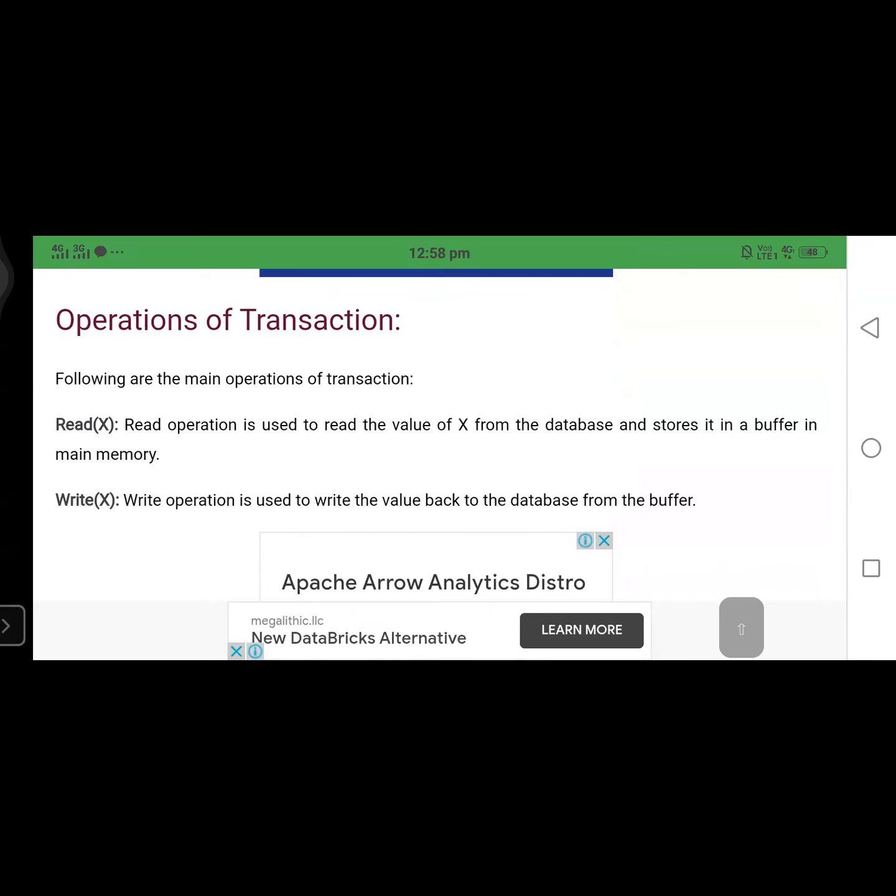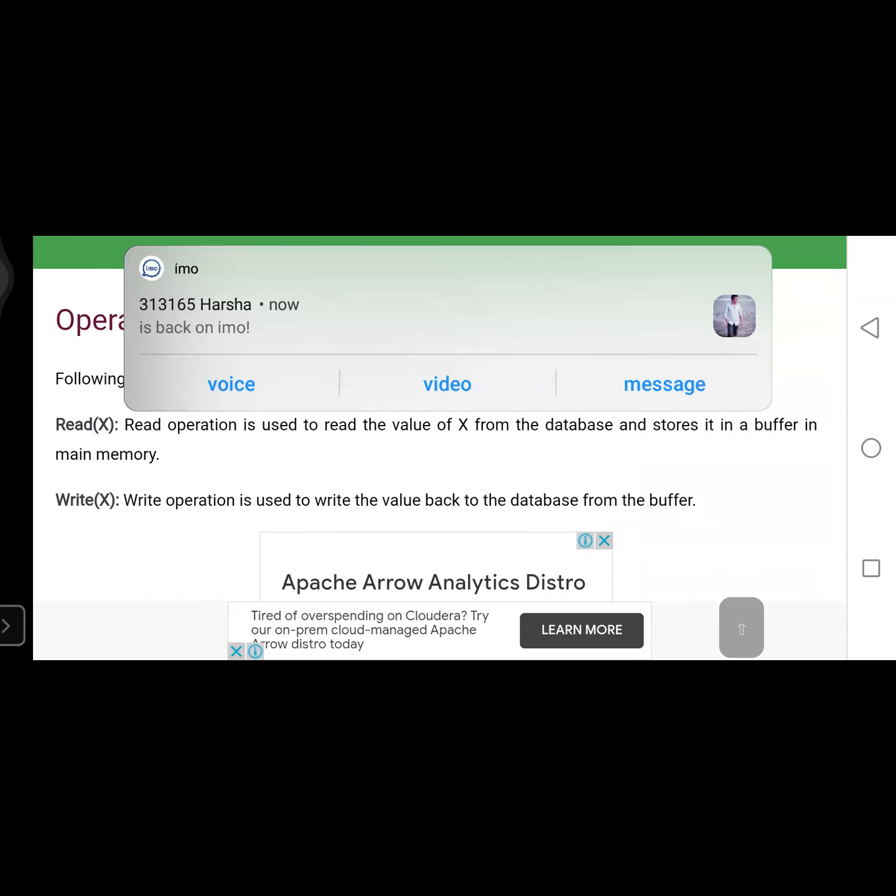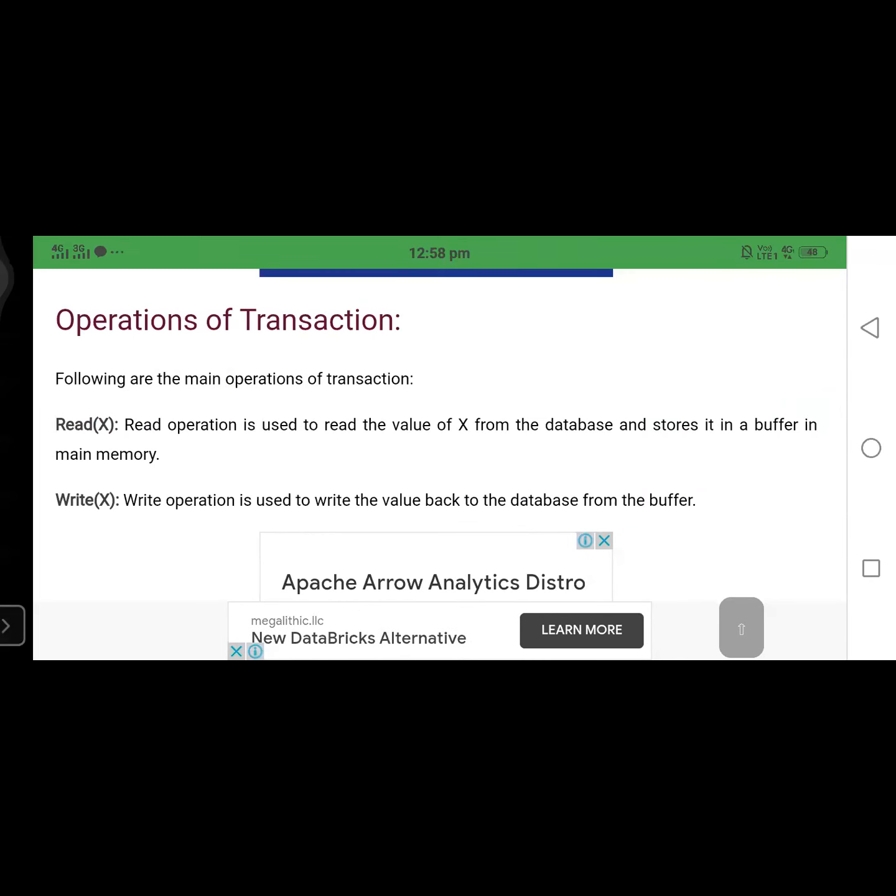So maybe you have some questions. Why is the sir explaining so many times about this transaction and transaction management? Because from the exam point of view, we don't know how many marks will be asked for that question. For example, if that question is asked for 15 marks, then how can you write the answer? Actually, the question is not asked in that manner. For example, if such a situation happens, then how can we adjust that answer? So whether it is 7 marks or maybe 15 marks or 2 or 3 marks,